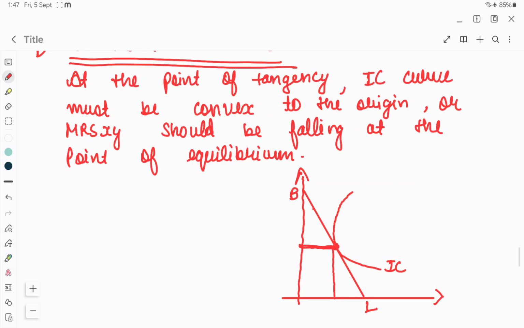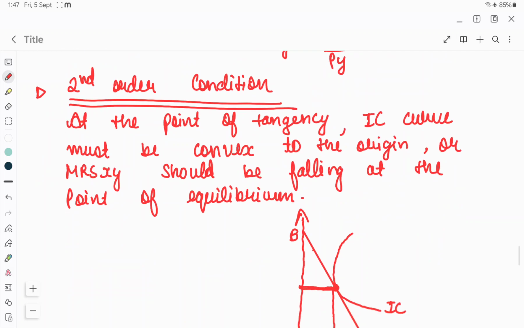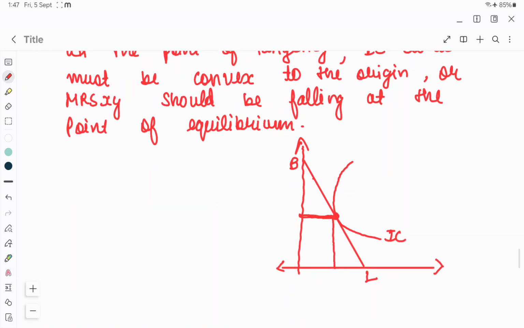I hope you understood. There are two conditions for a consumer to be in equilibrium under indifference curve analysis. The first condition is that the budget line should be tangent to the IC curve. What does tangency mean? That the slope should be equal. When both points are equal, their slopes would also be equal.